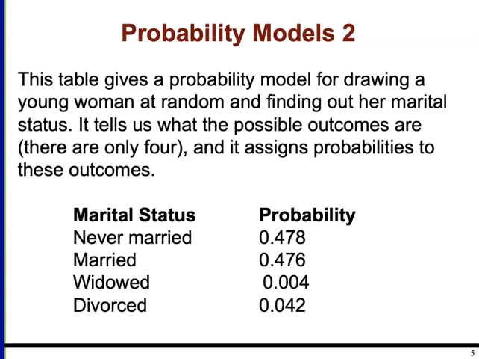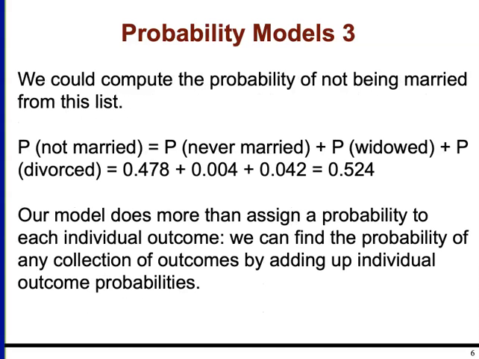You can think of this table as if you were to randomly pick a woman from the population of age 25 to 29, these probabilities are telling us the likelihood of this particular woman being in any of these categories. If we wanted to find the probability of not being currently married, we could calculate that from this information. Who are the people who are not married? Well, those are the people who have never been married, are widowed, or divorced.